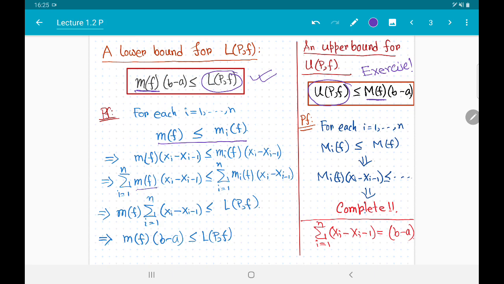Now m f does not depend on i, so it comes out of the summation, and on the left hand side we are left with the sum of all the quantities x i minus x i minus 1. Now as we sum up these quantities, it is easy to see that the sum over i equal to 1 to n of x i minus x i minus 1 is equal to b minus a, and this gives us the proof of the assertion. As I said, I leave the upper bound for UPF as an exercise.